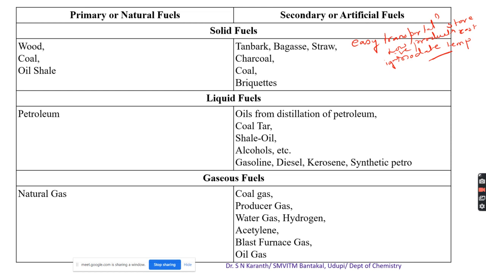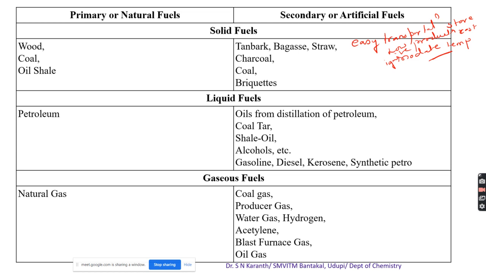The advantages are easier transportation, easy storing, low production cost, and low to moderate ignition temperature. But the ash content is very high. Most of the portion of energy is lost, and controlling it is difficult.